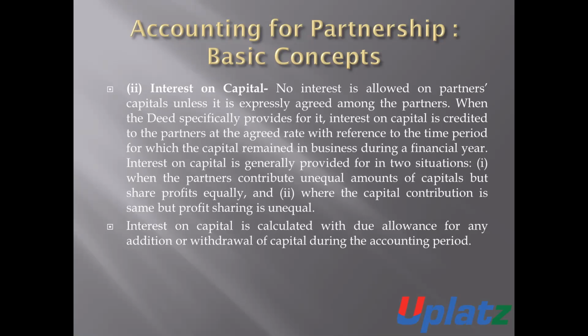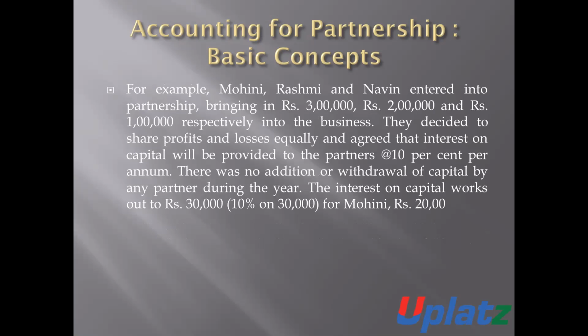If there is any addition or any withdrawal during the period, then it will also be considered for the calculation of interest on capital. So this is the interest on capital.